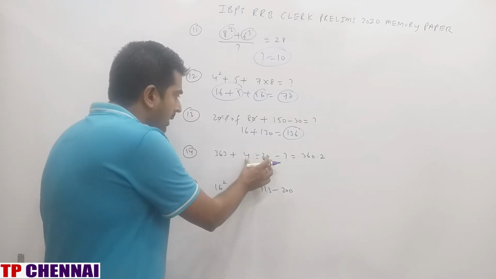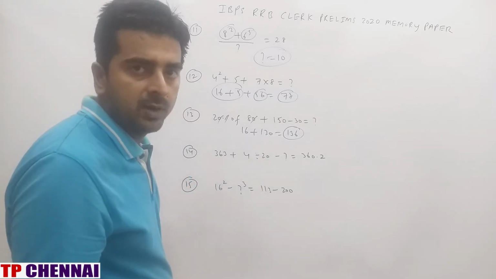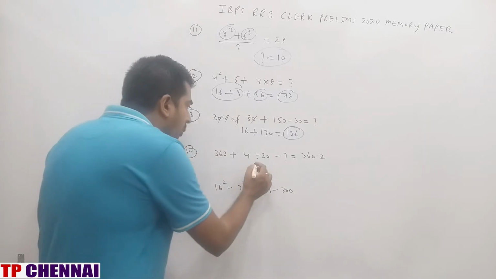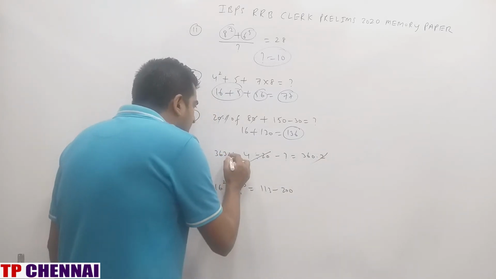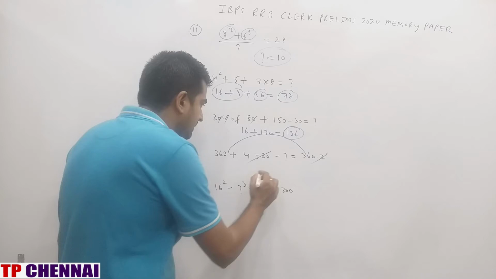Next one. 363 plus 4 divided by 20 minus question mark is equal to 360.2. 4 divided by 20 is 4 by 20, which is 1 by 5. 1 by 5 is 0.2. So this 0.2 and 0.2 will be cancelled. 363 minus 360 is what? 3 only.